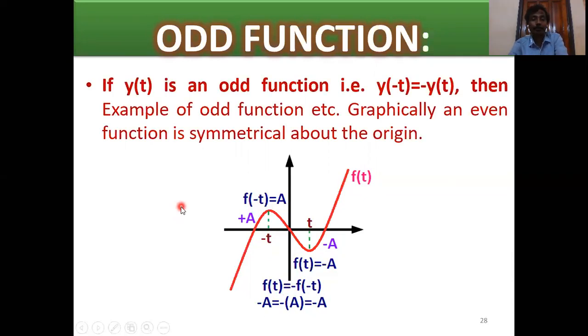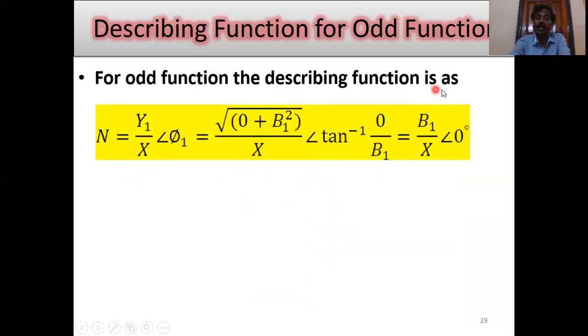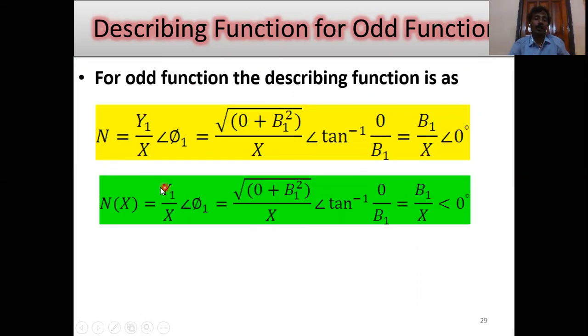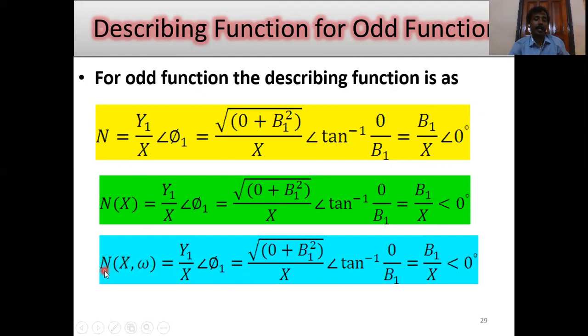Next, describing function for odd function. For odd function, the describing function N equals Y1 by X into phi 1, where Y1 is root of A1 square plus B1 square. For odd function, the A coefficient equals 0, and that's why the phase angle is tan inverse 0 by B1. So overall the describing function is B1 by X into 0 degree. When there is no energy storage element, N of X equals B1 by X into 0 degree. When energy storage elements are present, N of X, omega equals B1 by X into 0 degree.